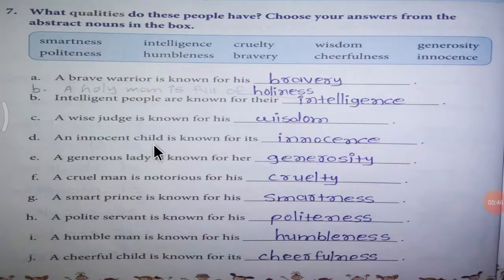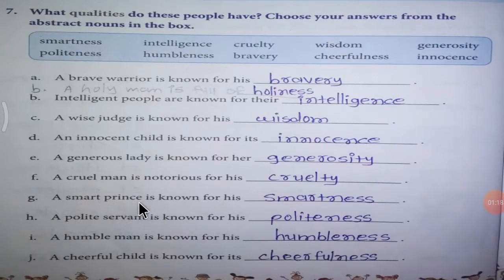An innocent child is known for its innocence. A generous lady is known for her generosity. A cruel man is notorious for his cruelty.